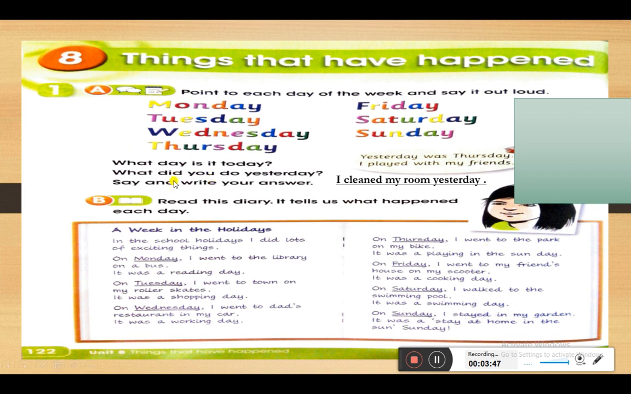So what did you do yesterday? Yesterday we have so many different answers. We can say I cleaned my room yesterday, I played yesterday, I visited my grandmother yesterday, I watched television yesterday. So you can write so many different answers, but take care to put your verb in the past and don't forget the ed at the end.